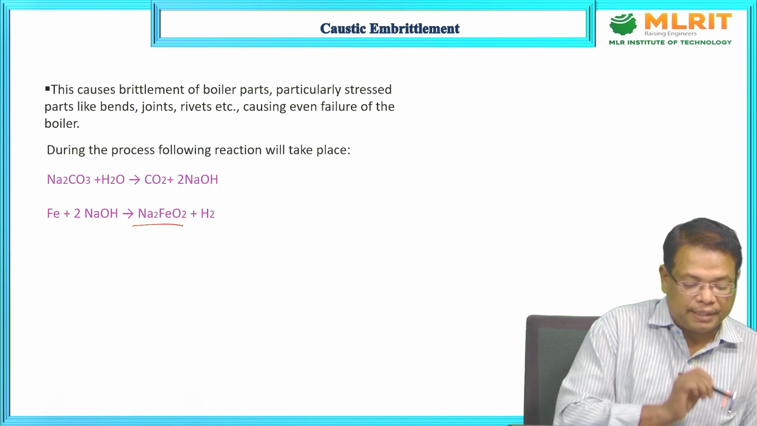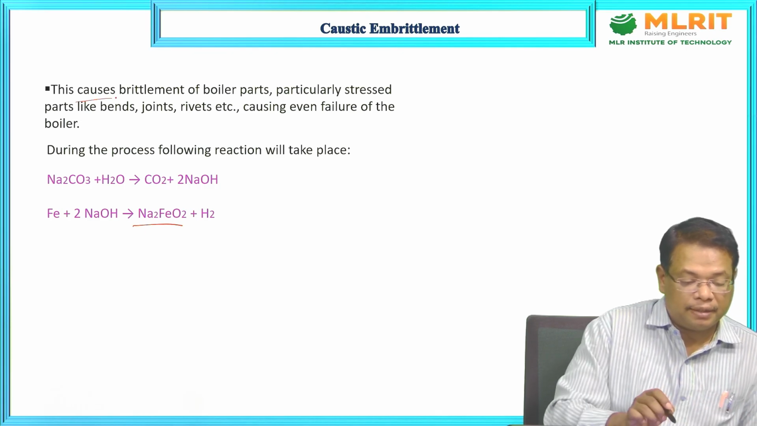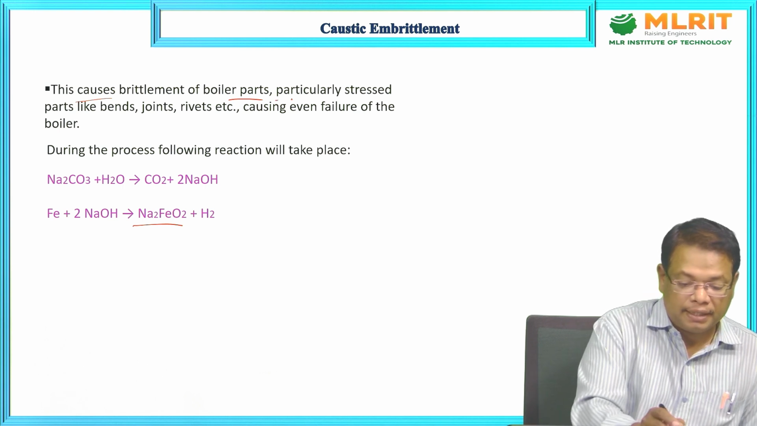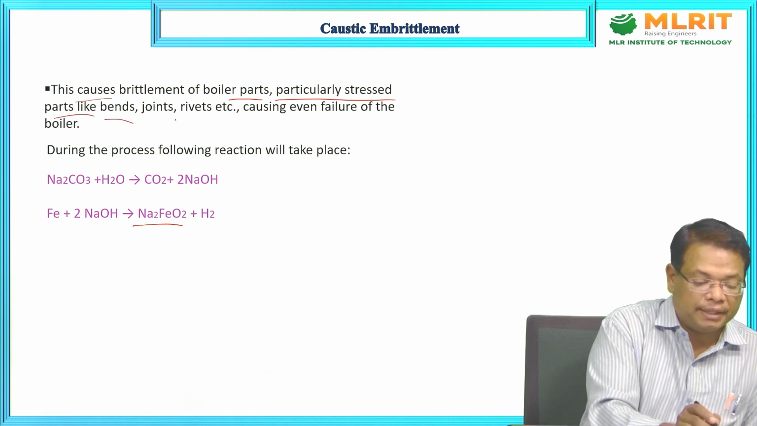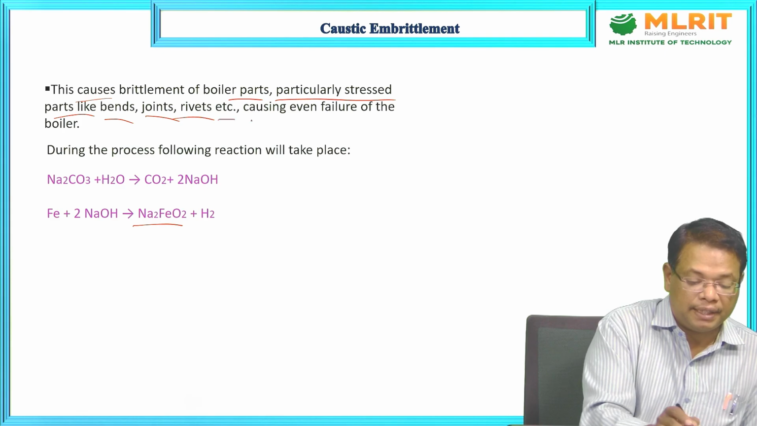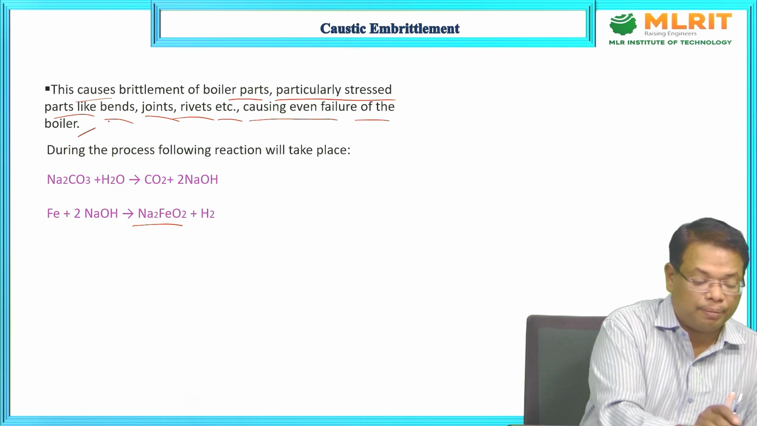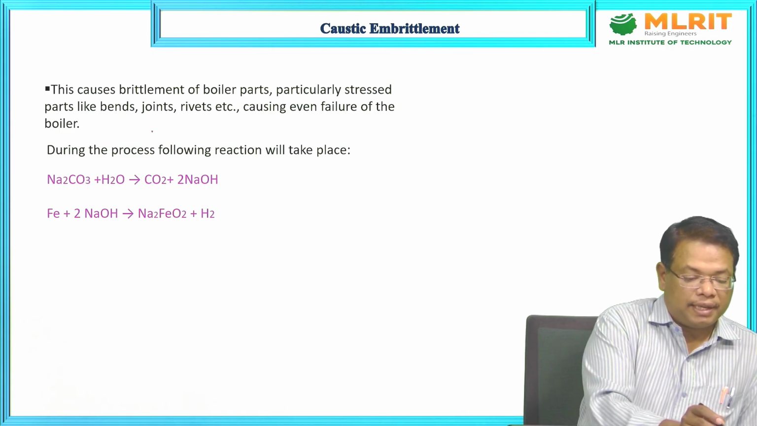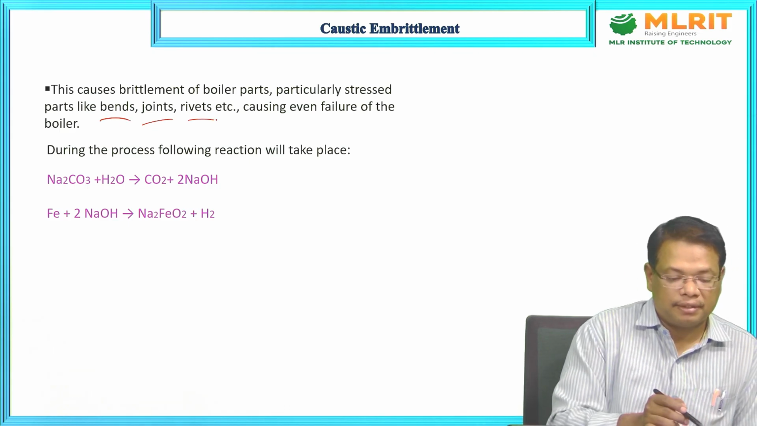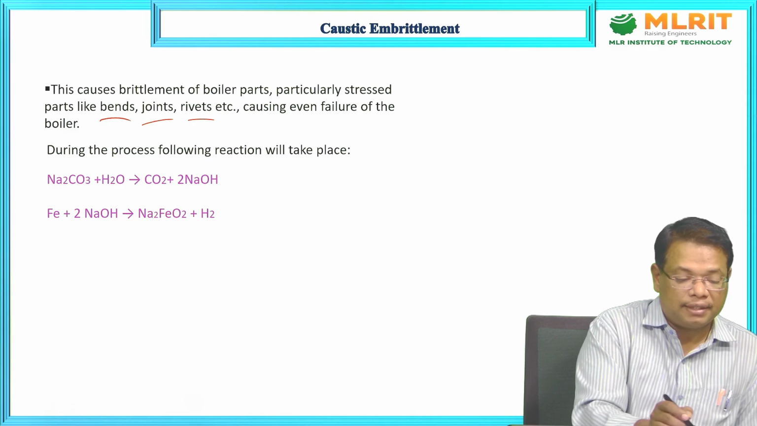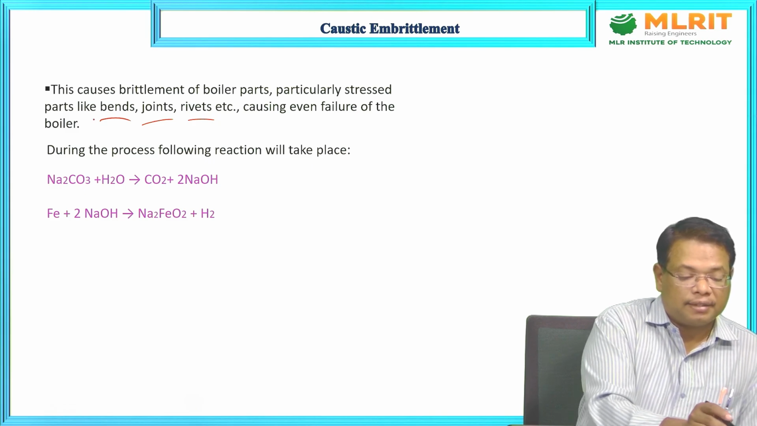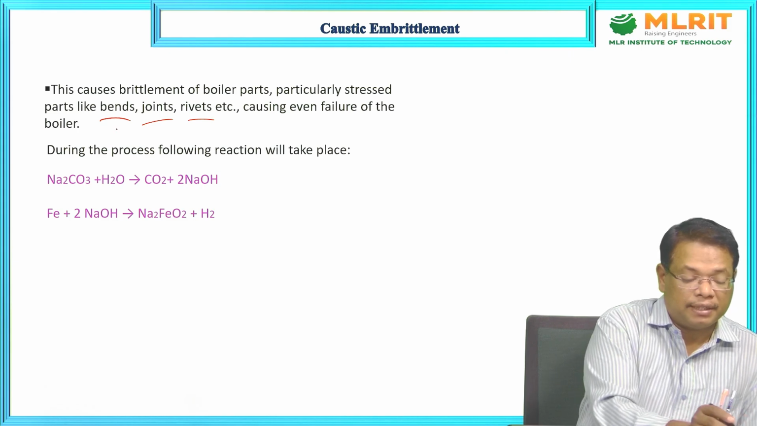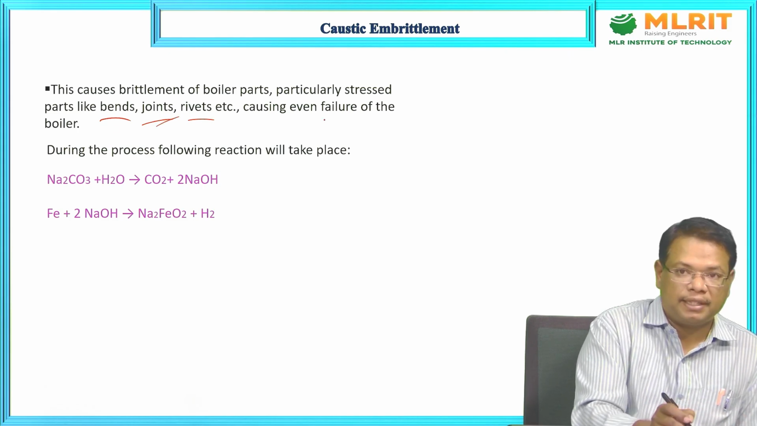This is the sodium ferrite. This causes embrittlement of the boiler parts, particularly stressed parts like bends, joints, rivets, etc., causing even failure of the boiler. If the boiler has joints, bends and rivets at the junctures, this causes embrittlement of the boiler, particularly in such stressed parts, because of the scales and sludges.